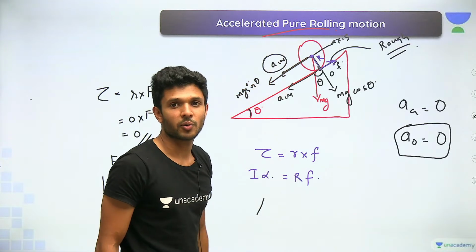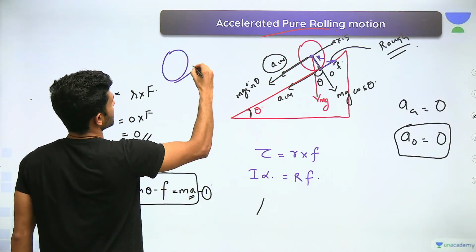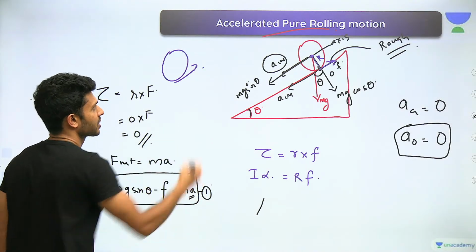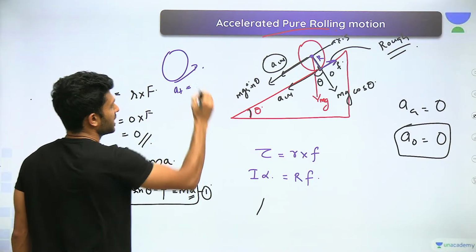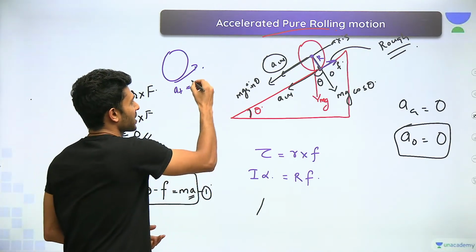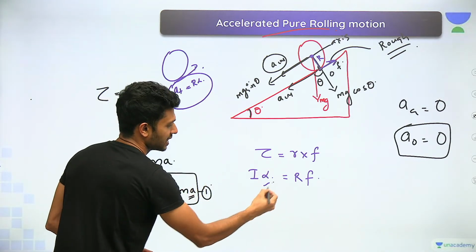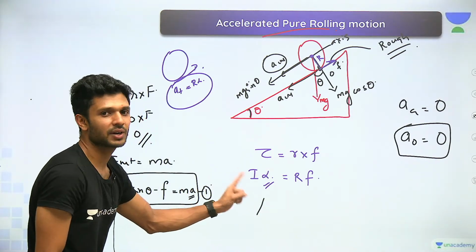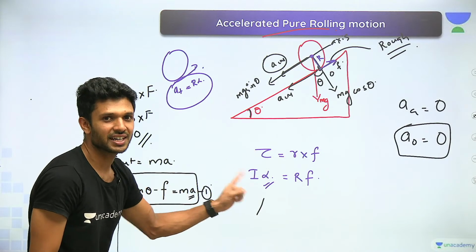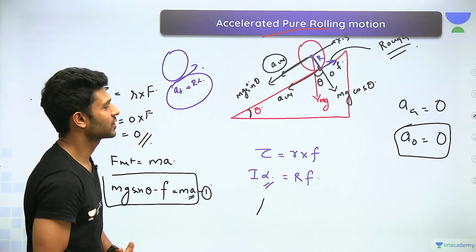Tell me, if there is a rotation happening to the body in this direction, won't there be a tangential acceleration for the rotating body? Formula R alpha. Isn't there an alpha? Yes sir, there is an alpha. Angular acceleration is there. If there is an angular acceleration, there is a tangential acceleration also.